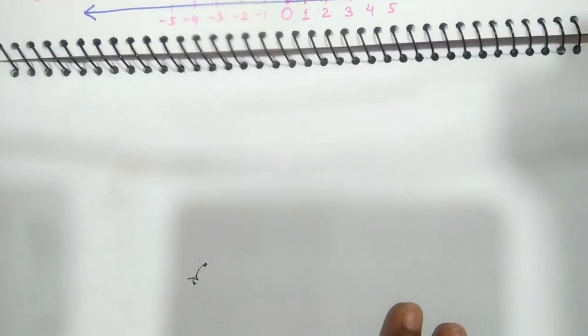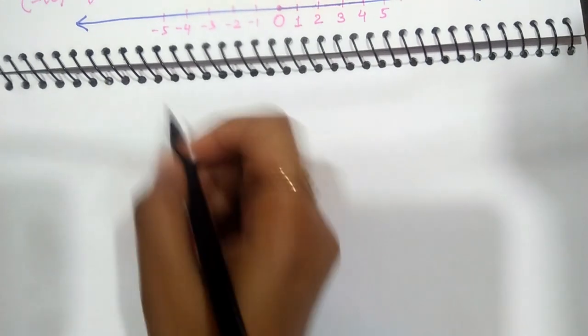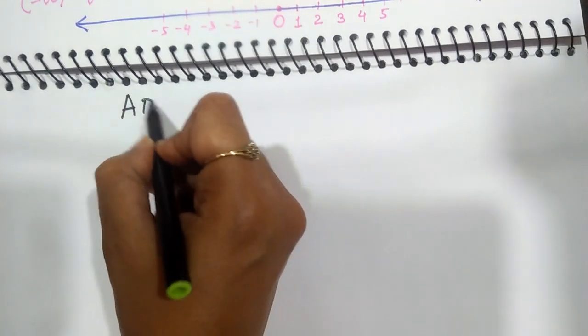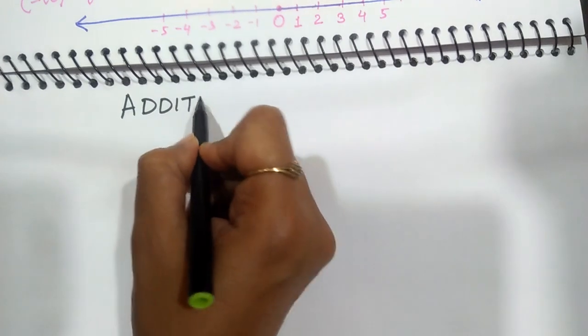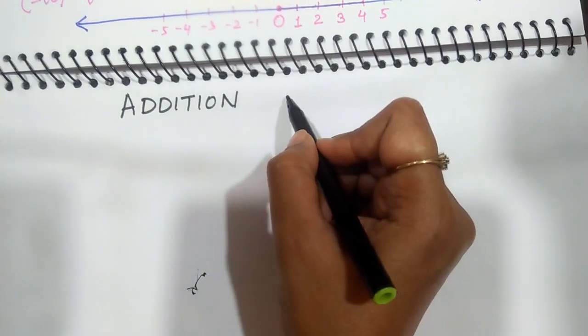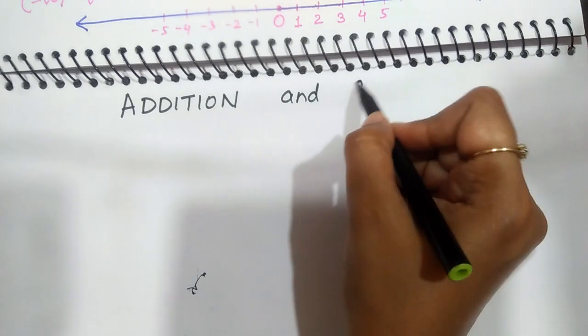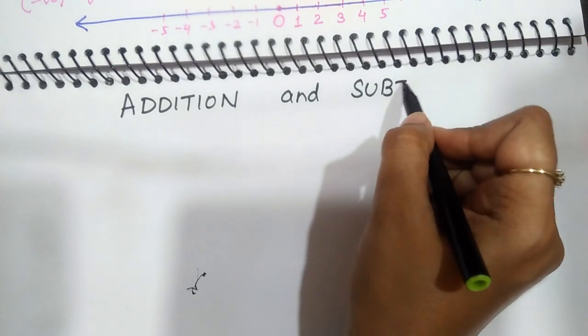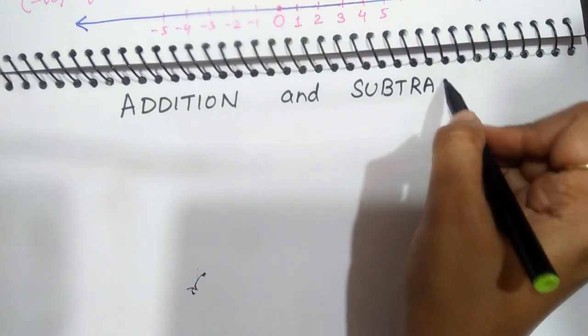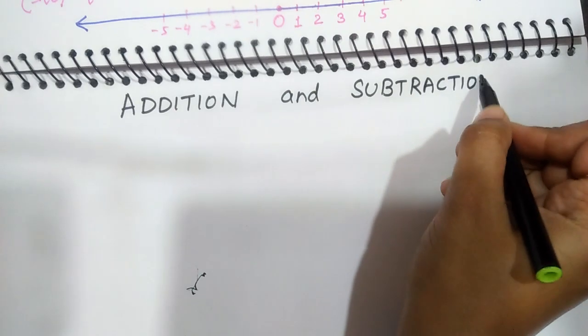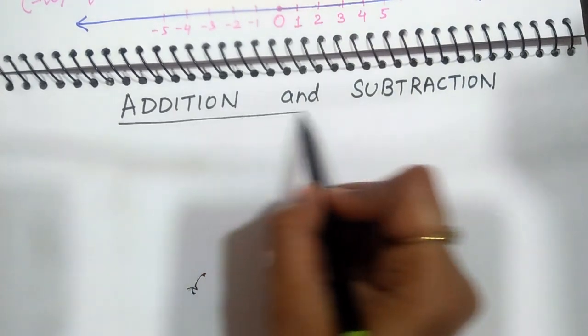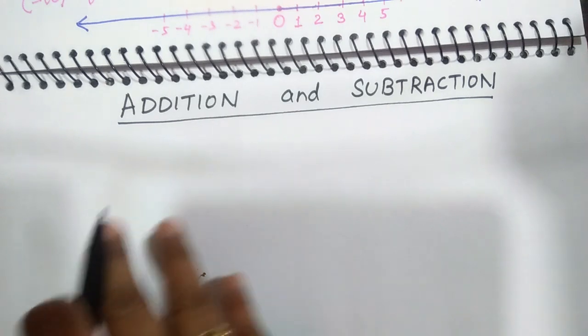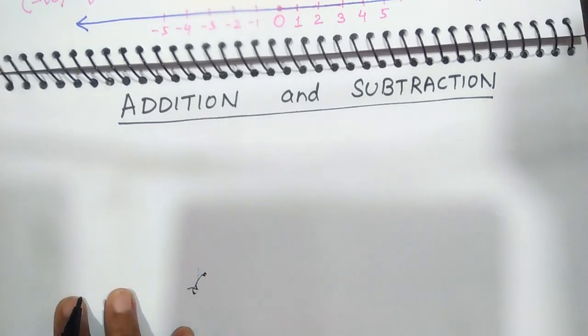Now our next topic is addition and subtraction of integers. This is a very important topic of this chapter.